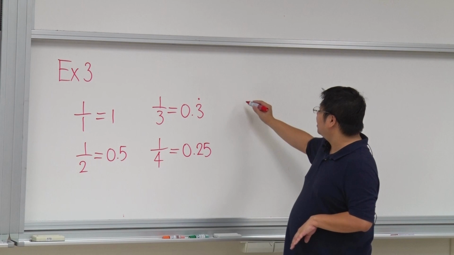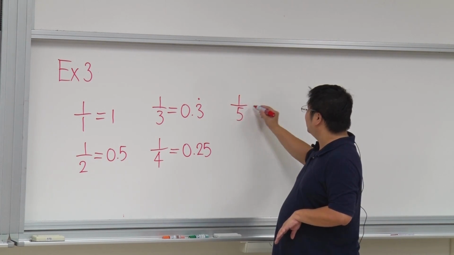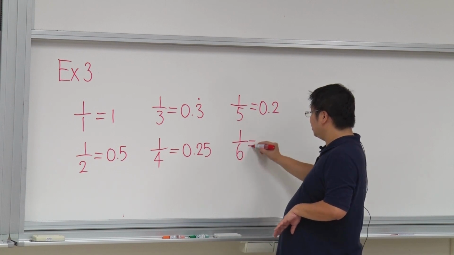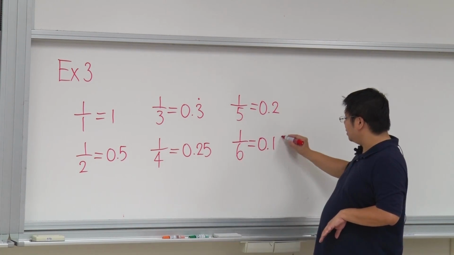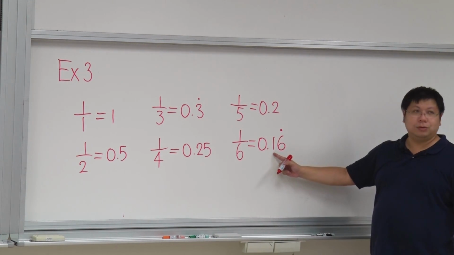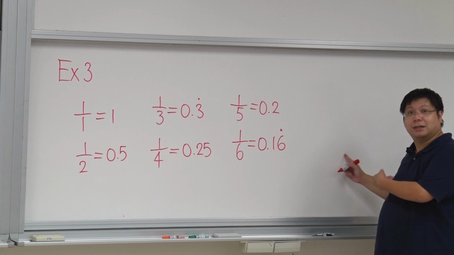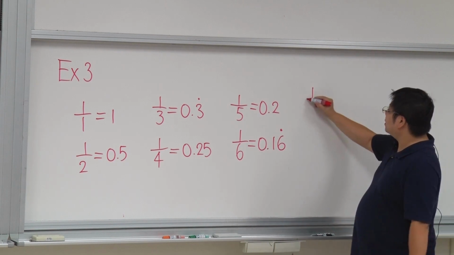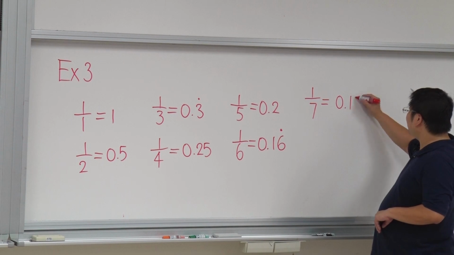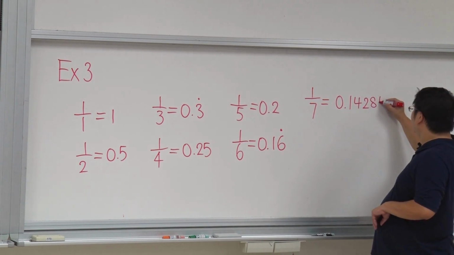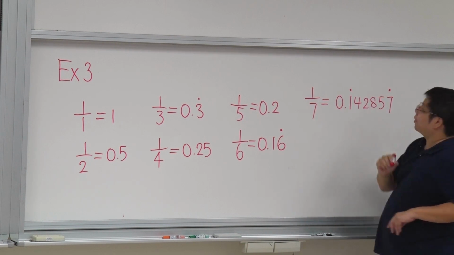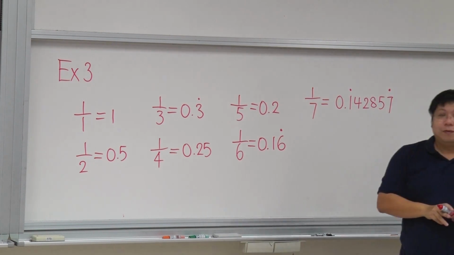Nothing to stop, right? 1 over 5 is equal to 0.2. 1 over 6 is equal to 0.16. So the dot over the 6 means that the 1 does not repeat, but it is 0.1666. Okay? And then this is a magic number, 1 over 7. 1 over 7 is 0.142857. And then the repeating part is from 1, 4.